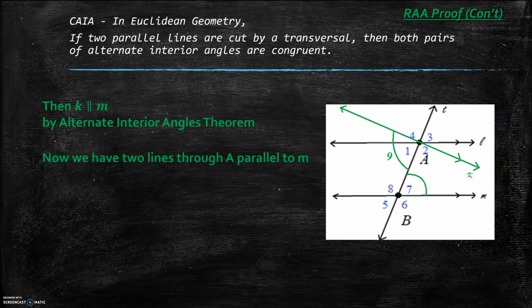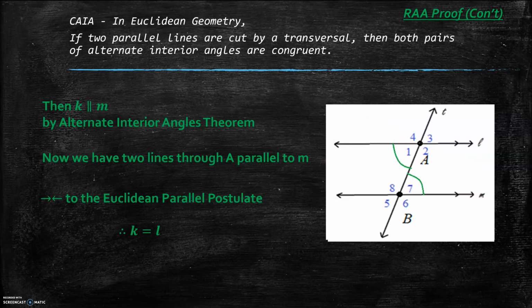Now we have two lines through A that are parallel to M. This is a contradiction to the Euclidean parallel postulate. Therefore, line K must be line L, and angle 1 is congruent to angle 7. And so, if two parallel lines are cut by a transversal, then both pairs of alternate interior angles are congruent.